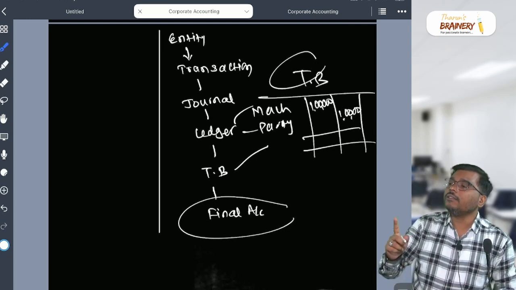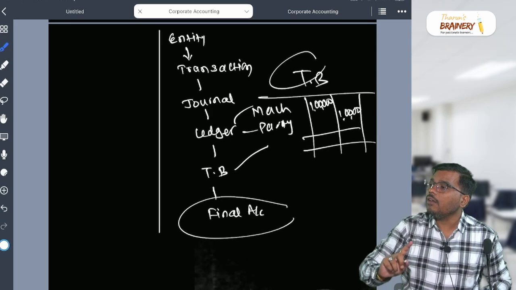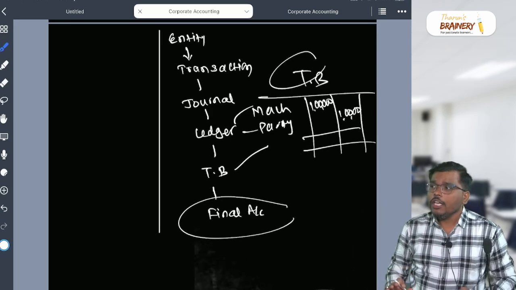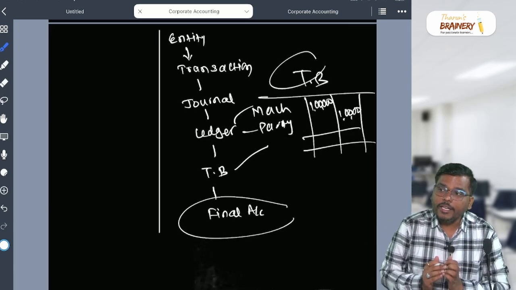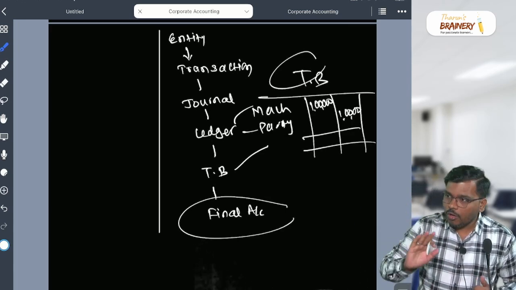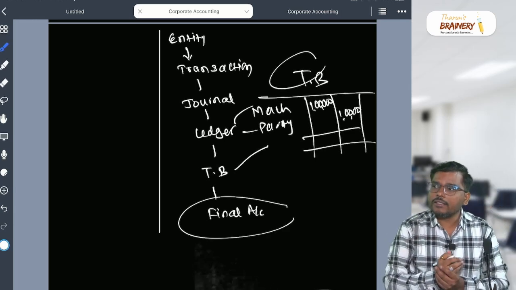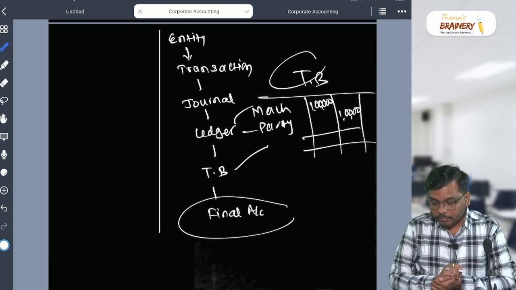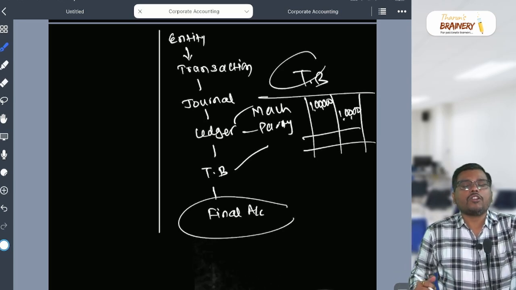Either it will come in the statement of P&L or it will come in the balance sheet. It will not come in two places, because for that transaction you already passed the journal entry. Yes or no? Right? Shafi, are you able to understand? Right? Sir, that means any transaction which appears in the trial balance has to come in one place.